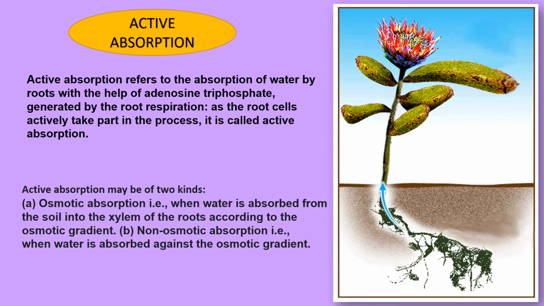So active absorption refers to the absorption of water by roots with the help of adenosine triphosphate generated by the root respiration. As the root cells actively take part in the process, it is called active absorption.